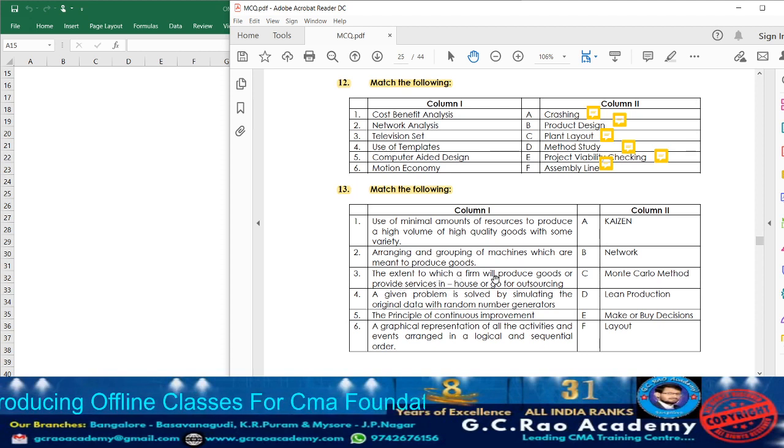Next, the extent to which a firm will produce goods or provide services in-house or go for outsourcing. This concept we are going to call as make or buy decision. They are going to take the decision whether they need to produce on their own, or they should go for outsourcing. Make or buy decision. Next, a given problem is solved by simulating the original data with random number generators. We are going to call it as what? Simulation. Under simulation, the famous technique we have is Monte Carlo simulation, Monte Carlo method.